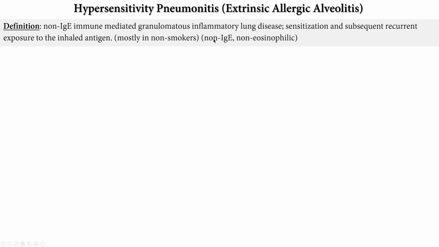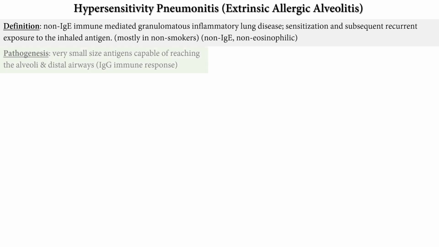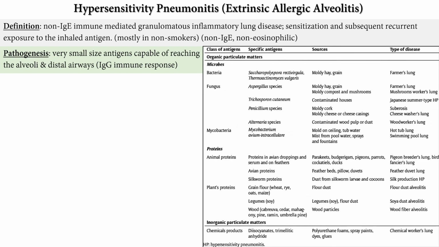So it's non-IgE, non-eosinophilic. You have to differentiate this from the eosinophilic causes. This is not eosinophilic. It's not associated with eosinophilia. You have to know that the antigen size is very small. Why is this important? Because the small size of the antigen makes it capable of reaching the distal airways, the alveoli, and inducing an immune response in that distal interstitium.